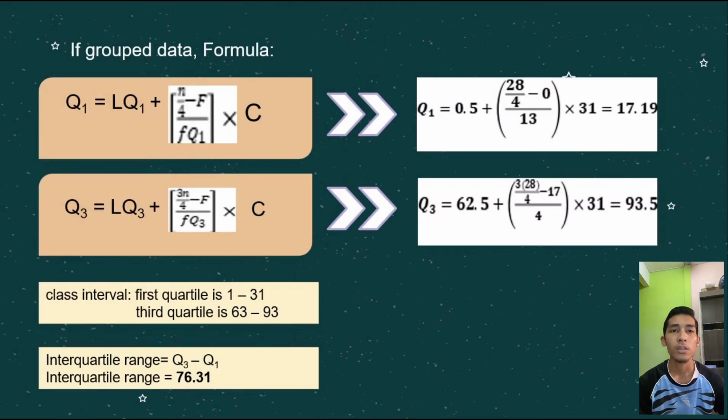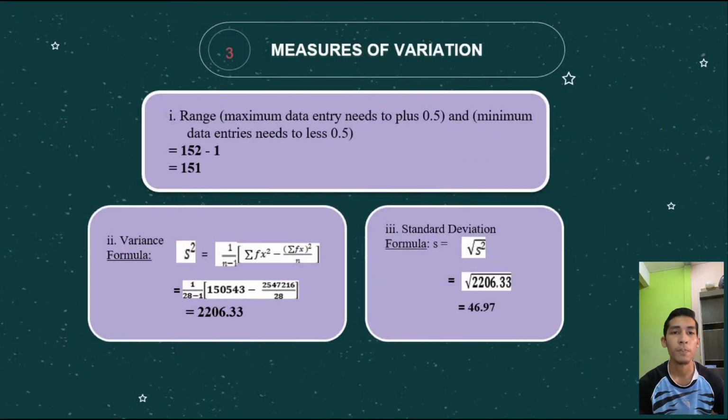For our case of grouped data, we can conclude that 25% of fertility rate by age and state is less than 17.19, while 75% of fertility rate in Malaysia is less than 93.5. From the value for the third quartile, 75% of fertility rate in Malaysia is less than 93.5 and 25% of fertility rate is more than 93.5. The interquartile range is 76.31. The last measure is measure of variation.